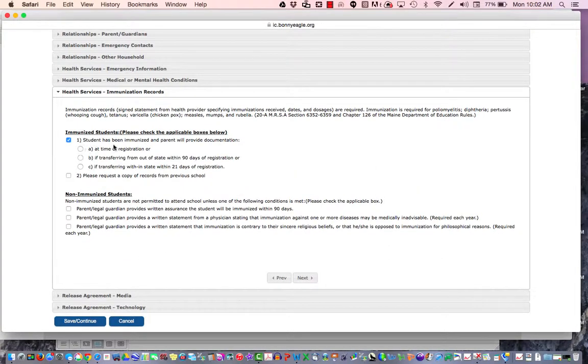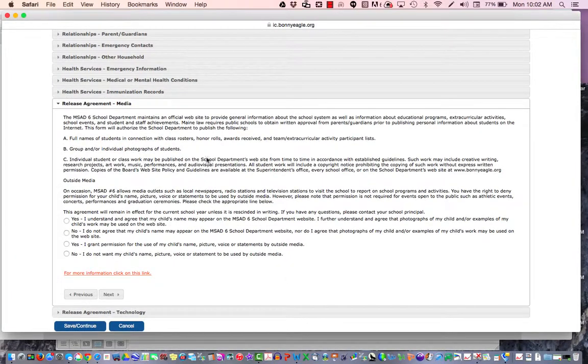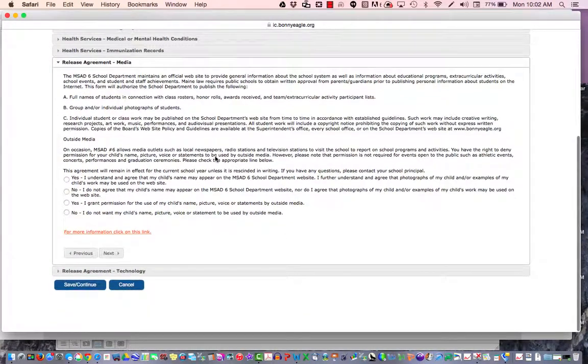If you choose that the student has been immunized and parent will provide documentation, when will that documentation be provided? At the time of registration, if you're transferring from out of state within 90 days, or if you're transferring from within state within 21 days. And then choose next. This is our release agreement for media usage.